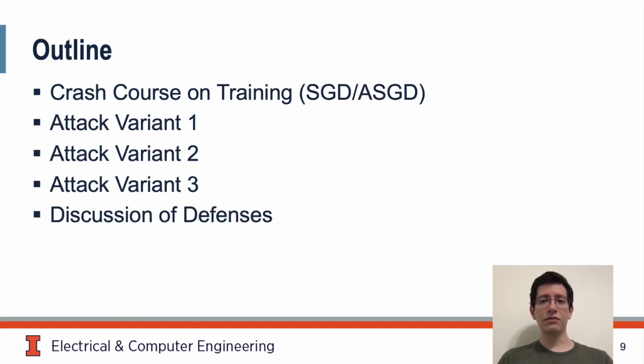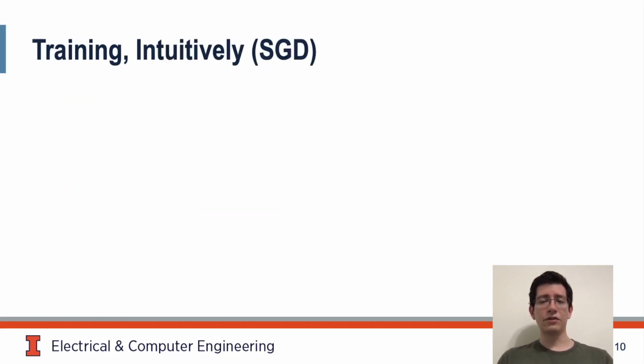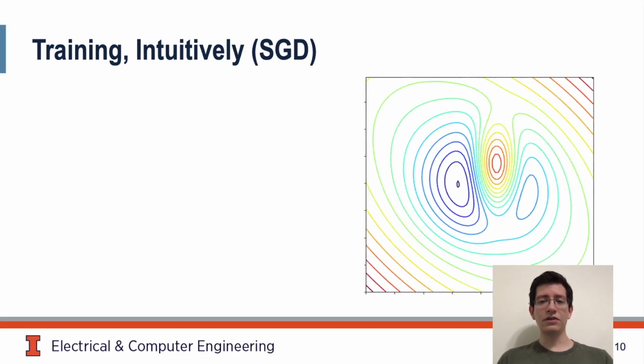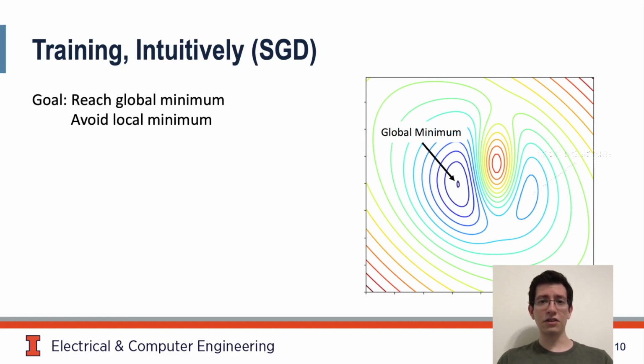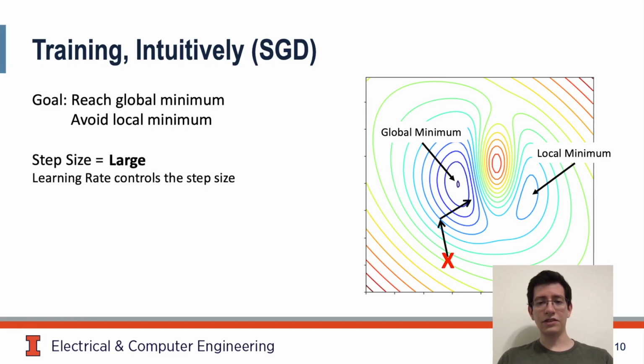We'll start by giving a quick overview on training, specifically SGD and its asynchronous implementation. We'll then present 3 attack variants and discuss possible defenses. Let's start with a high-level overview of a typical training algorithm, SGD. Consider a typical non-convex loss surface, featuring a global minima and a local minima. We're starting from this red X with large gradients, following typical SGD. We periodically decay our gradients by changing the learning rate, allowing us to move closer to a global minimum.